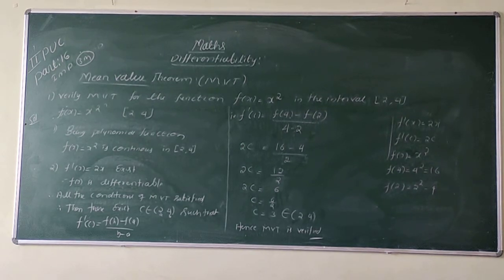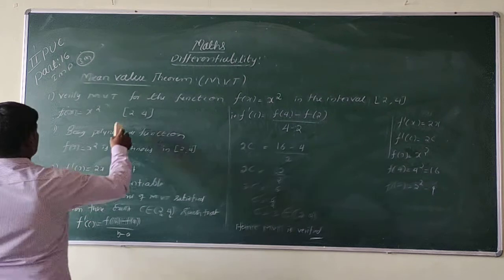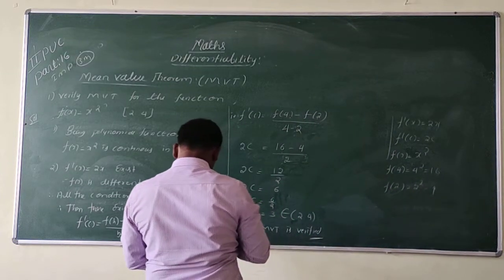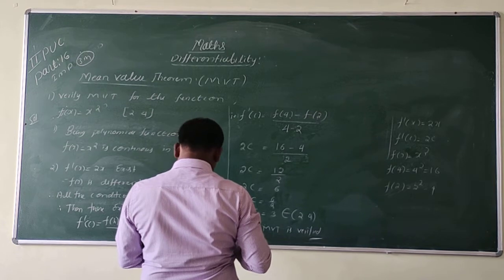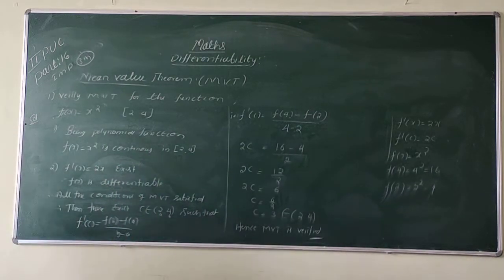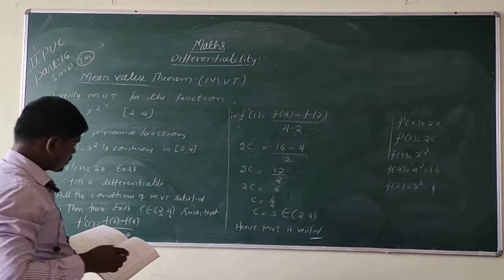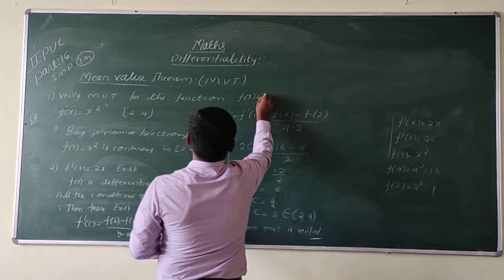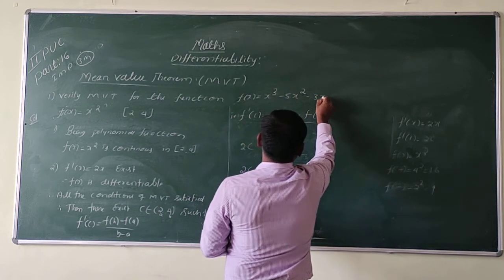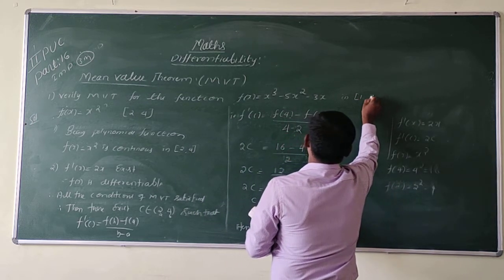Next point. Verify the mean value theorem for the function f of x is equal to x cube minus 5x square minus 3x in 1 comma 3.